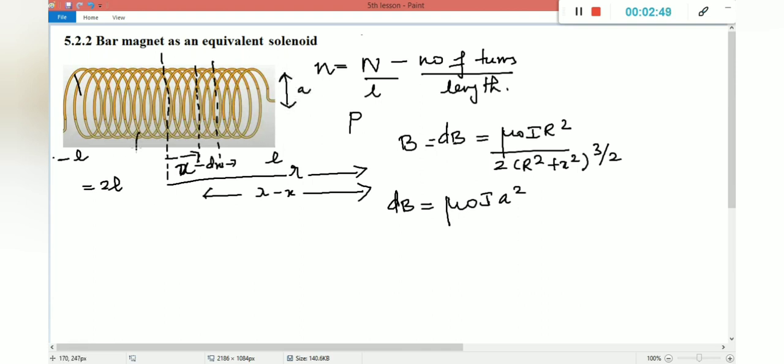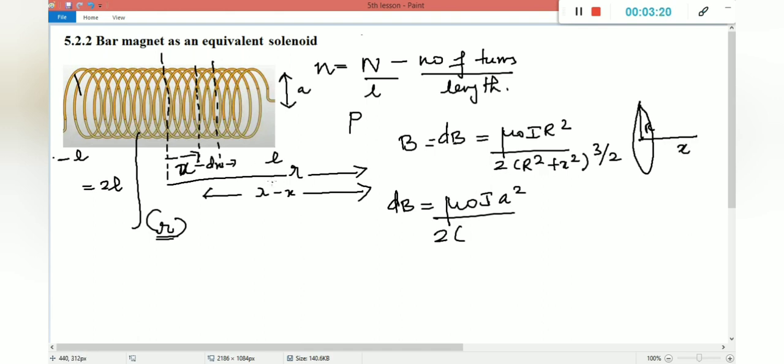And the radius of the wire cross section is nothing but r. It is very, very important, small r. So come to the equation, mu naught I a square divided by 2 into, instead of capital R, in the circular loop what we studied, this is R, the radius of the coil, and the point at which we are going to calculate the magnetic field is x, right?